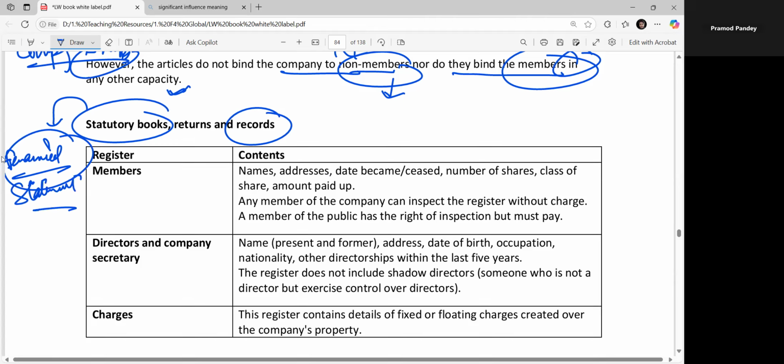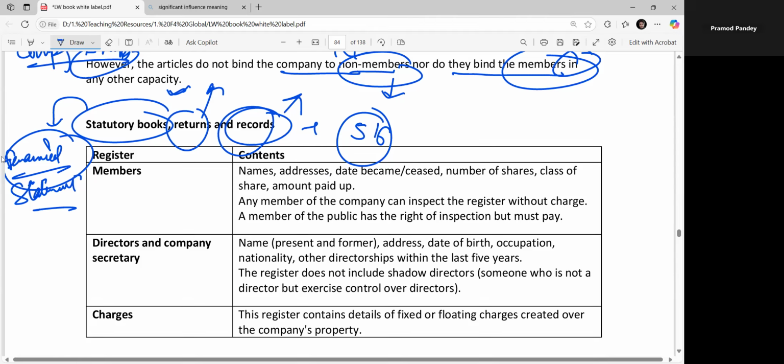Yes, sir. And then records: whatever you're doing, you're keeping the record of it, right? Record for how many years? It could be 5 years, 6 years. You have to keep it. Return is basically the yearly profit. Your yearly profit is now being submitted to whom? The one who is in charge of looking after the profit and all those things, right? So what is a return? A return is basically the tax return; they are talking about that.